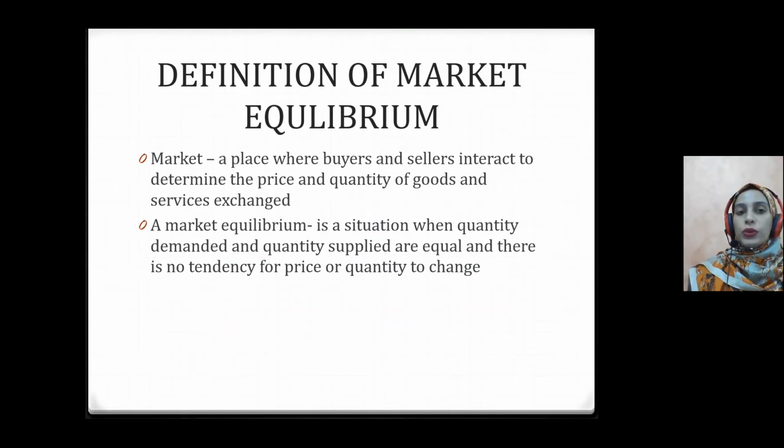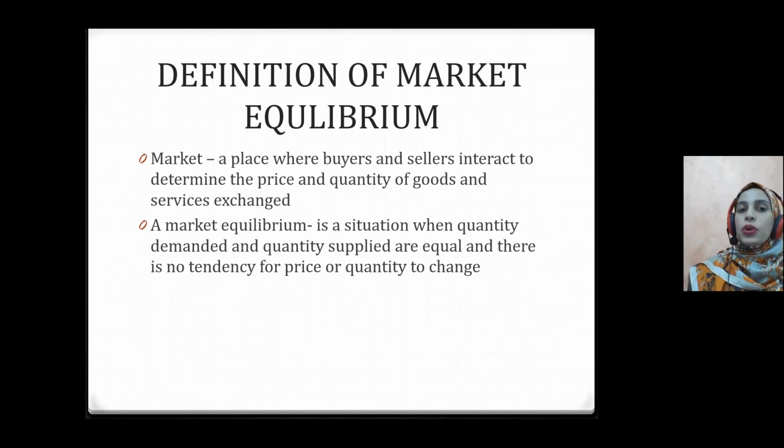Right. So what is market equilibrium? Okay, so we go to market first. Market is a place where buyers and sellers interact to determine the price and quantity of goods and services exchanged. Then what is market equilibrium? It is a situation when quantity demanded and quantity supplied are equal and there is no tendency for price or quantity to change.